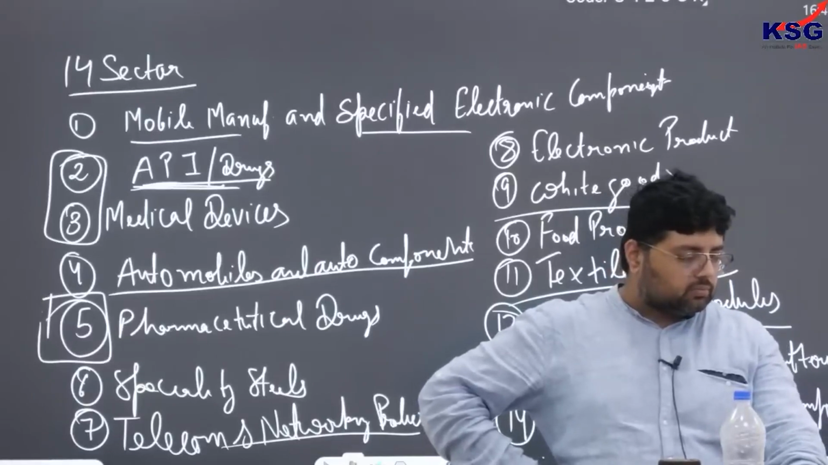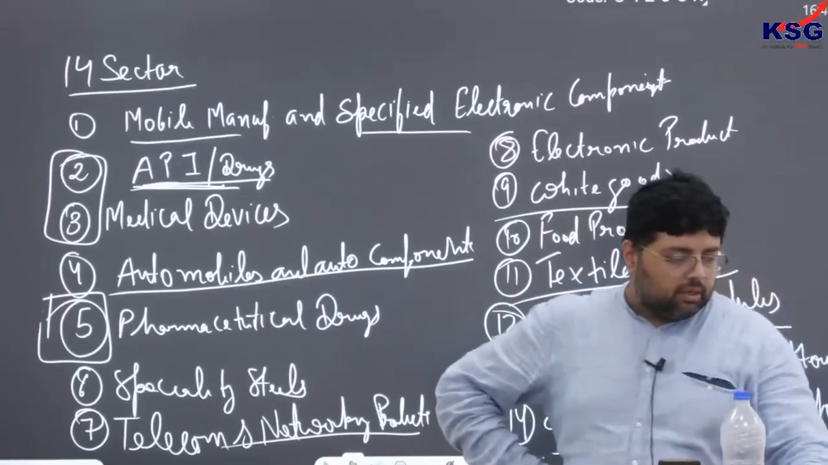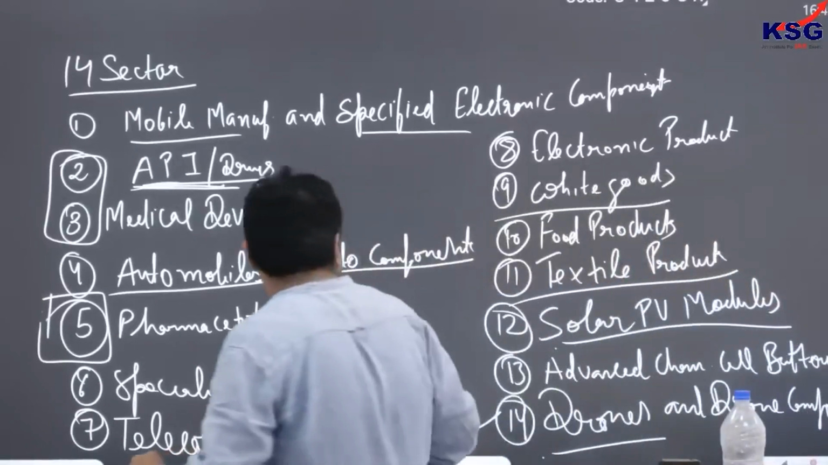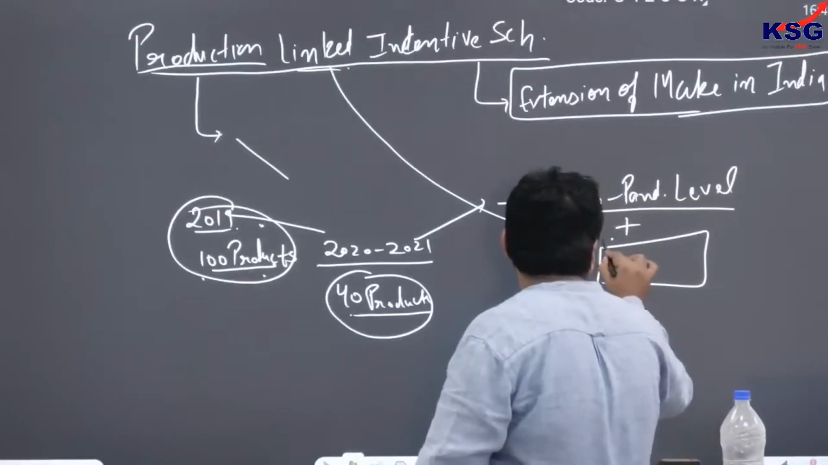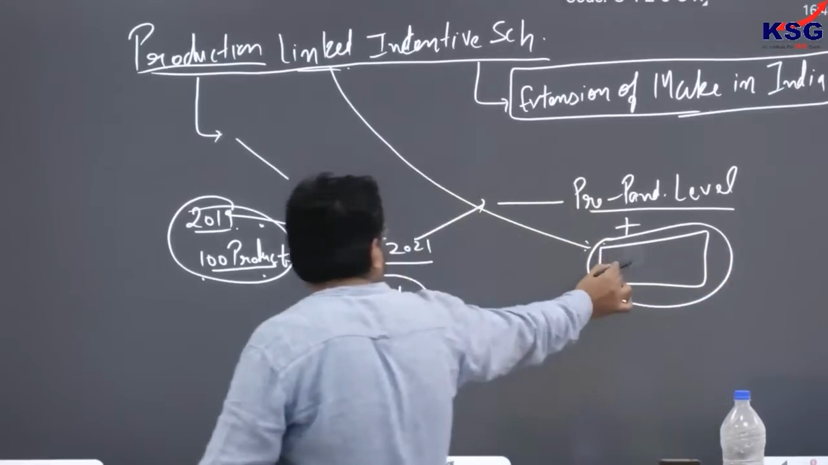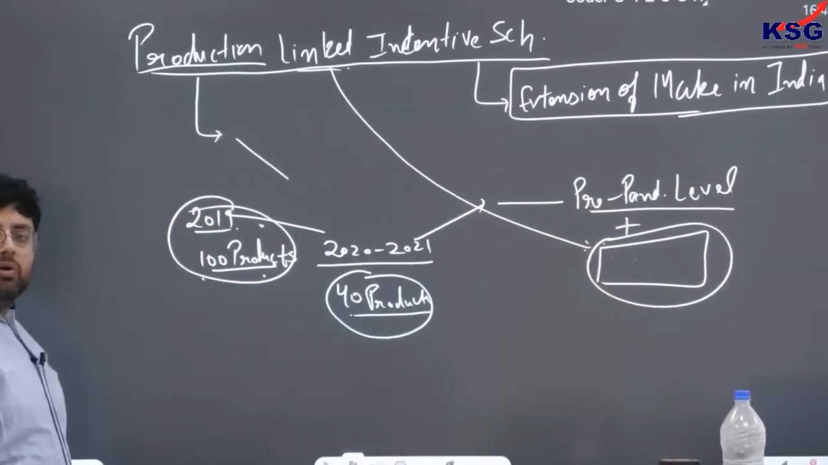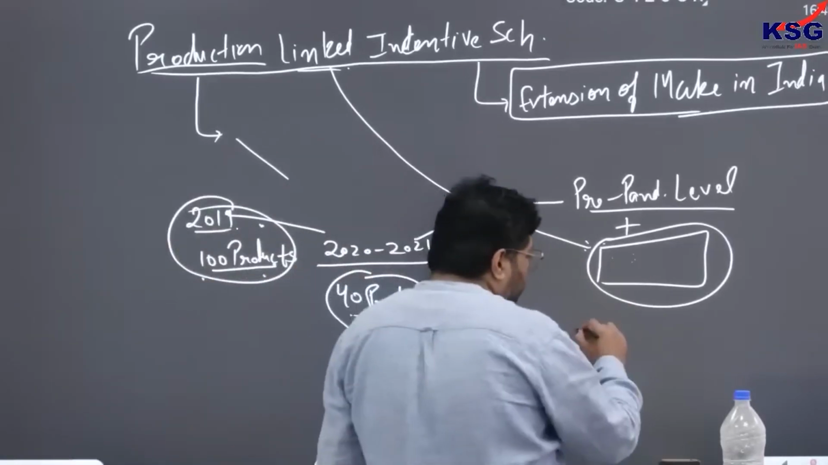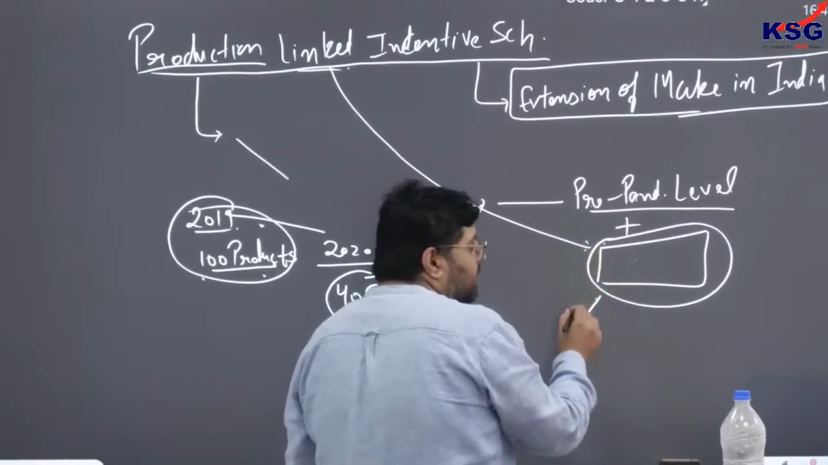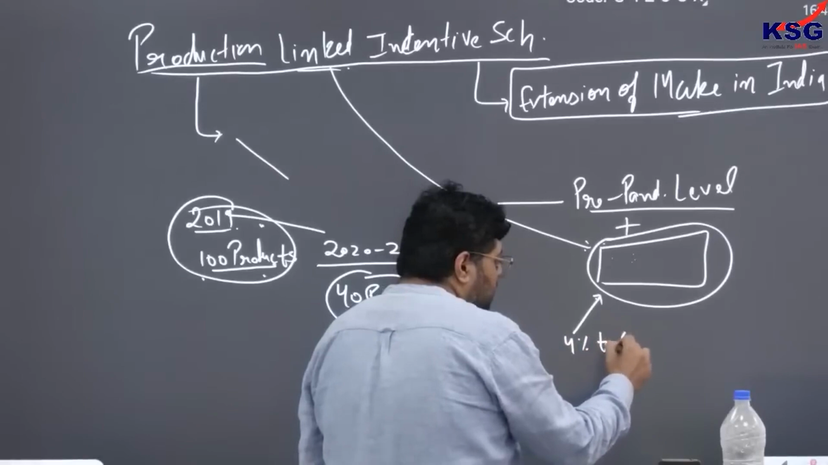Okay, clear? अब अल्टीमेटली यहां पर हम बात कर रहे हैं कि इन सेक्टर्स को इंसेंटिवाइज किया जाएगा, और कब किया जाएगा? So now you know the condition, that whenever they increase their production above the pre-pandemic level, government will give 4% to 6%.